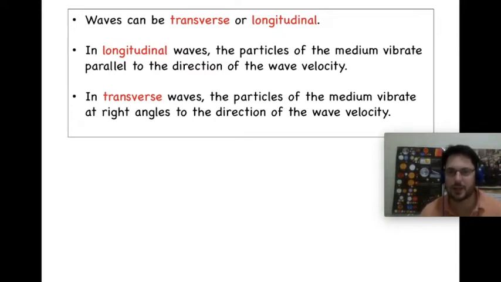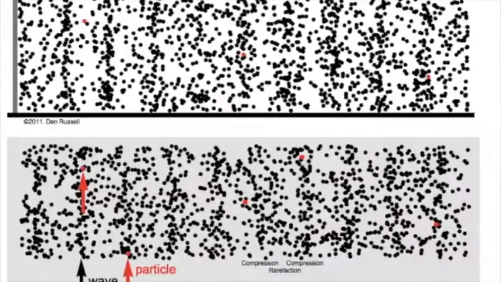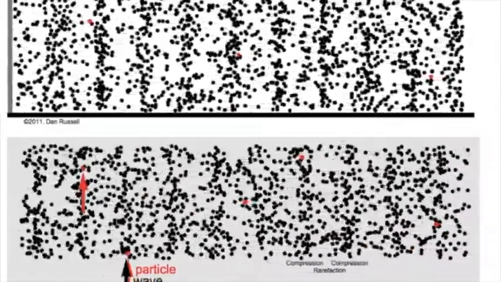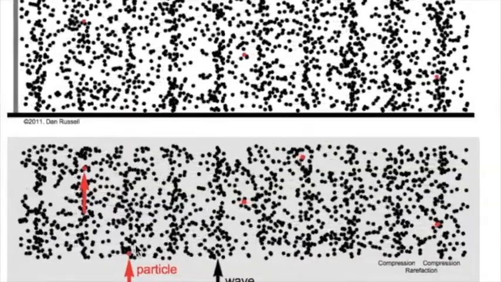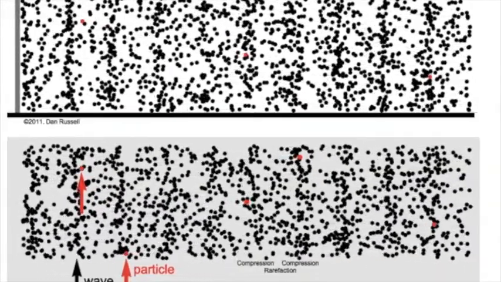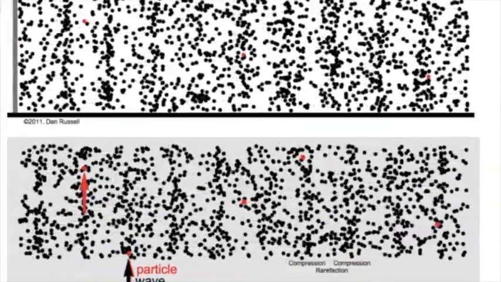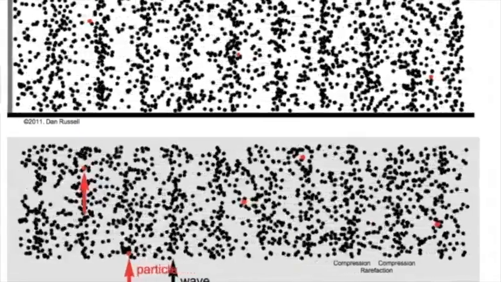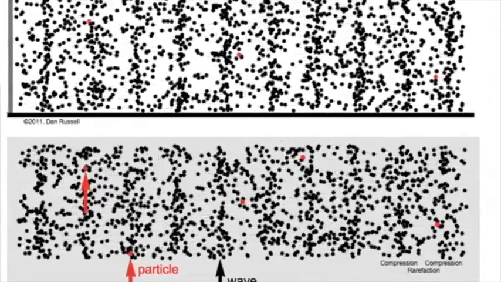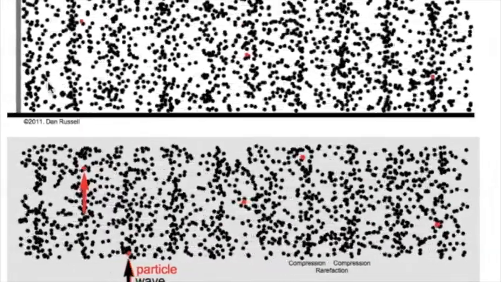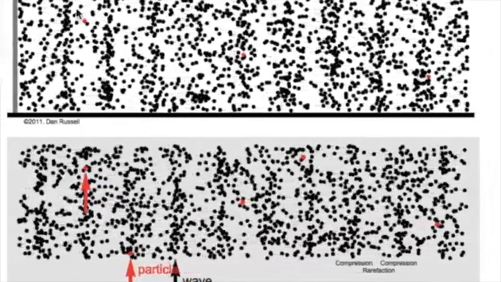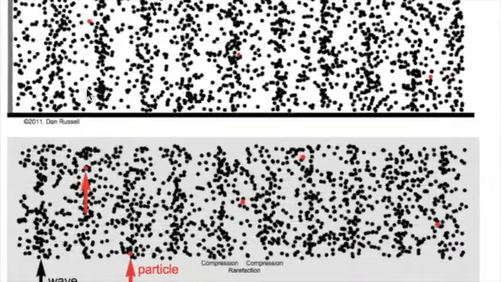What does that mean? Let's take a look at an example. Here we can explain a bit more about a longitudinal wave. In a longitudinal wave, the particles in the medium will be vibrating parallel to the direction of the wave motion. If we look at the top picture here, we can see that these wave fronts are moving from left to right.